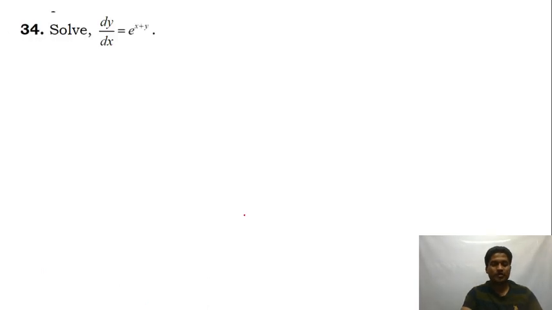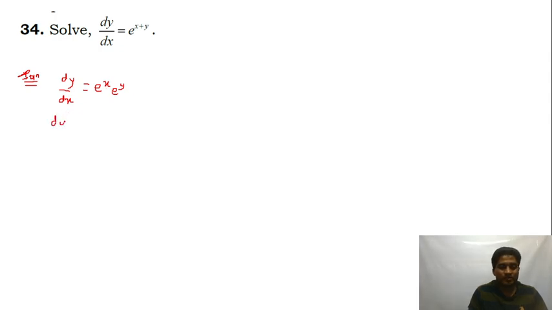Alright guys, let's move to the next question. dy by dx is e to the power of x plus y. So directly you can separate the variables. dy by dx is equal to e power x plus y can be written as e power x into e power y. Is it not? Now I can write this as dy upon e to the power of y is equal to e power x into dx. If I separate the variables, e power minus y dy is equal to e to the power of x dx. So variables has been separated.